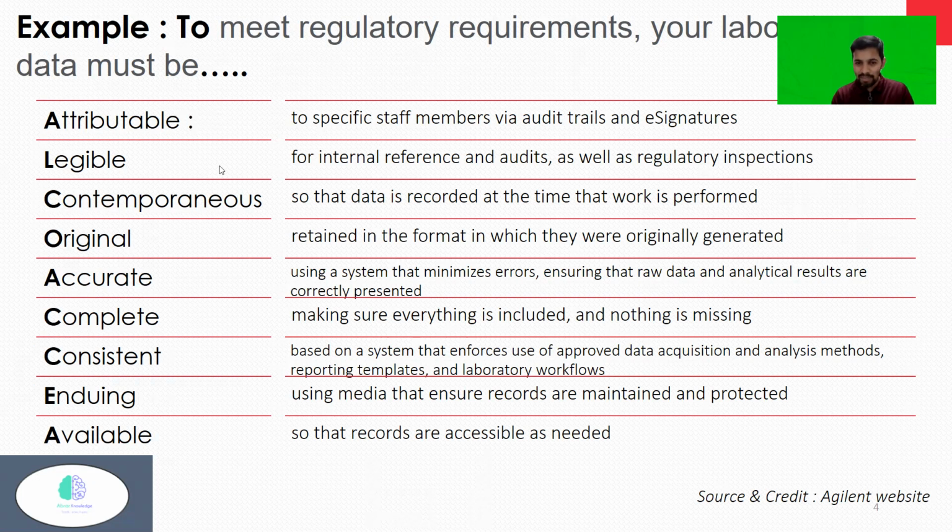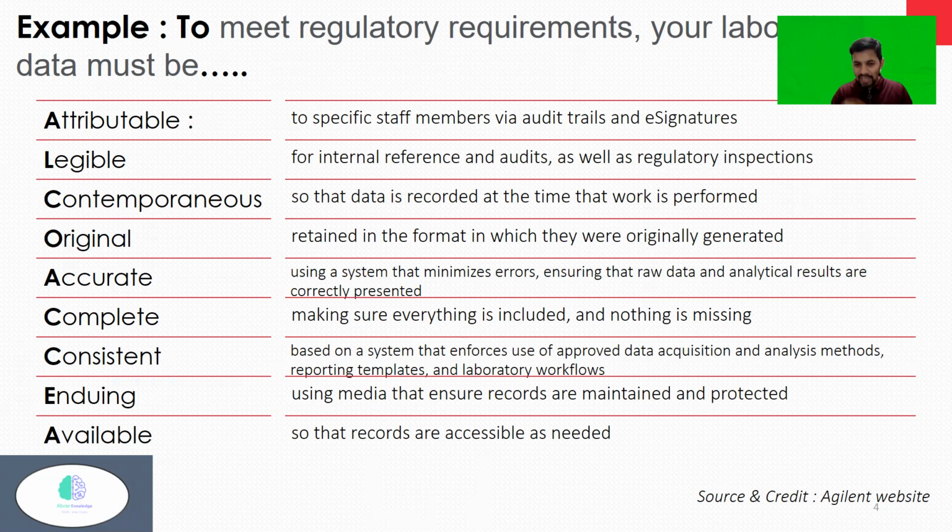Accurate: using a system that minimizes error and provides error-free, correctly presented raw data and analytical results. Then complete, making sure everything is included and nothing is missing. Consistent, based on a system that enforces the use of approved data acquisition and analysis methods, reporting templates, laboratory workflows, and so on.